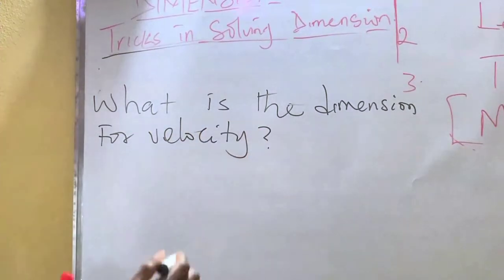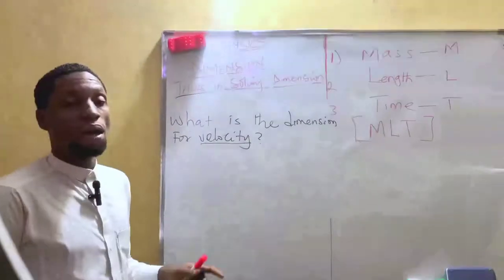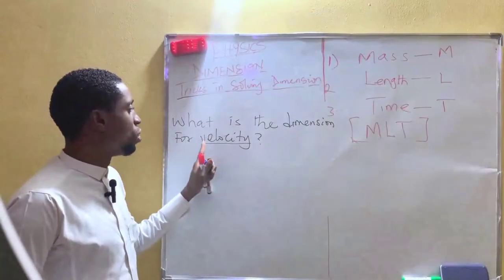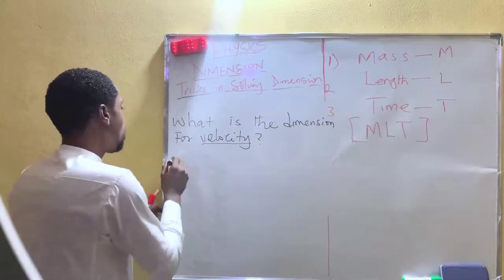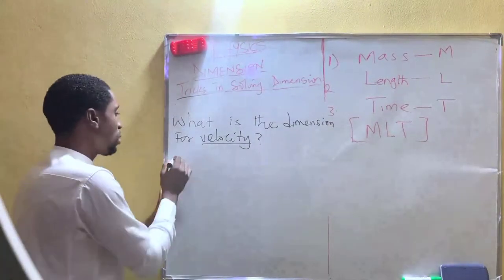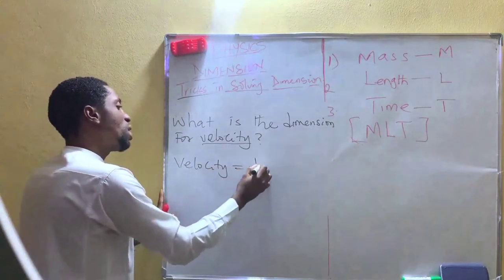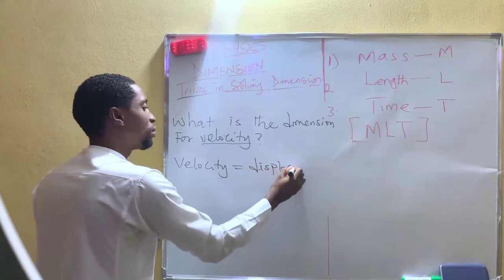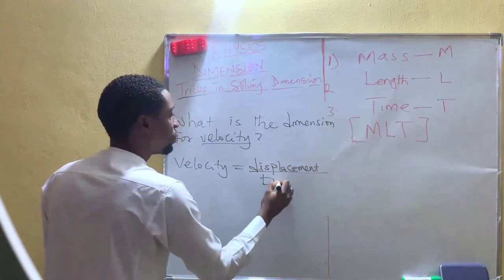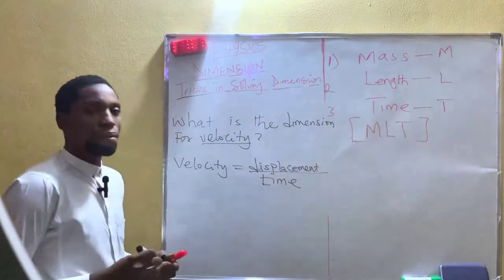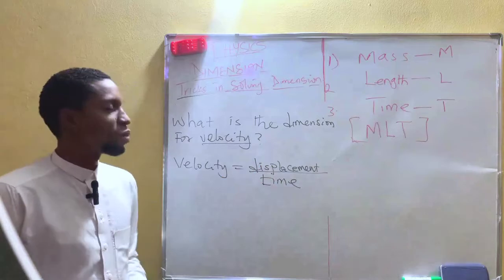If you want to solve dimension for velocity, you have to know the formula for solving velocity. In physics, velocity is displacement all over time.